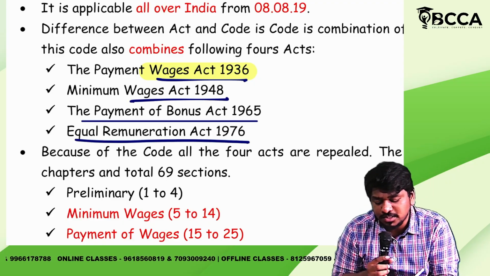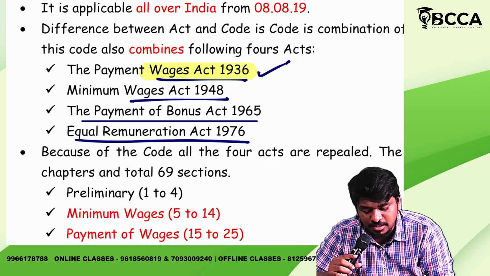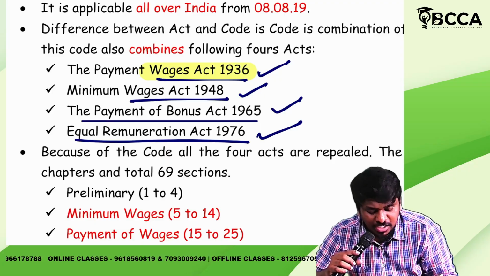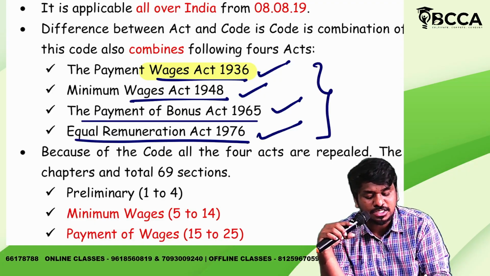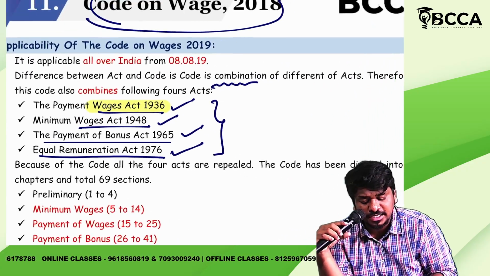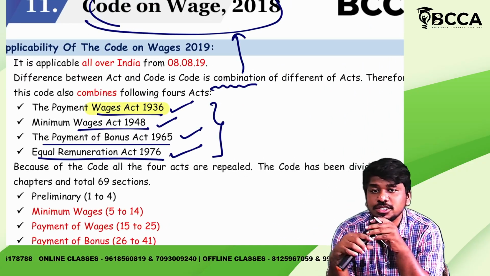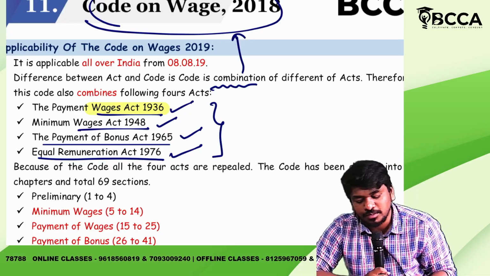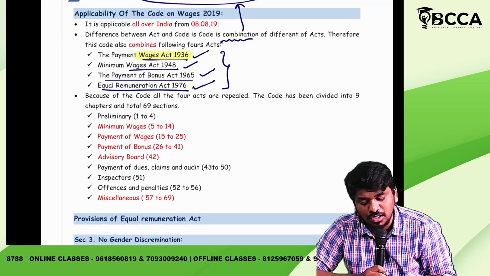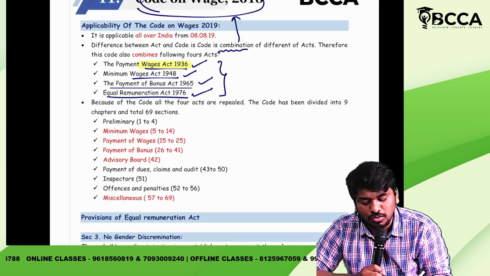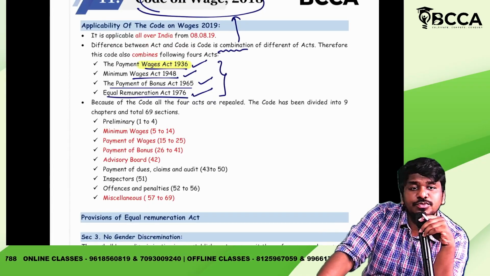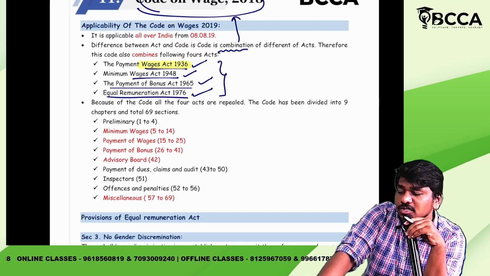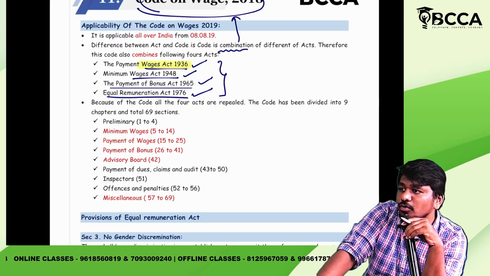The Payment of Wages Act, Minimum Wages Act, Payment of Bonus Act, and Equal Remuneration Act. The combination of these four acts is nothing but Code on Wages. Simple? Okay. So the point is, in this whole Code on Wages topic, what are the different types of topics which we are going to discuss in this code?